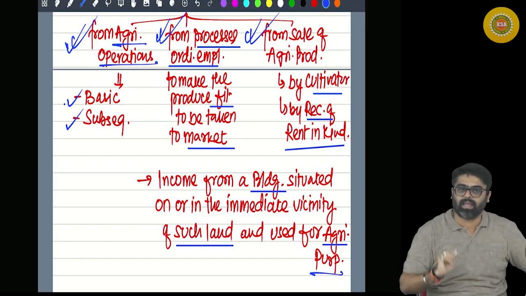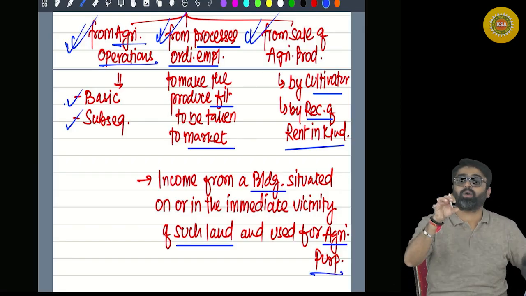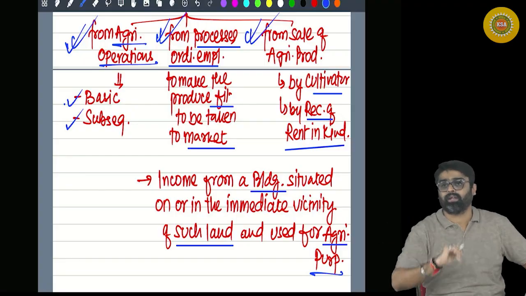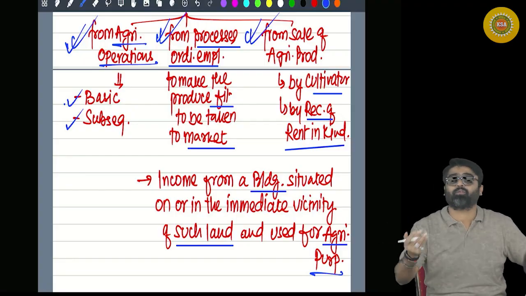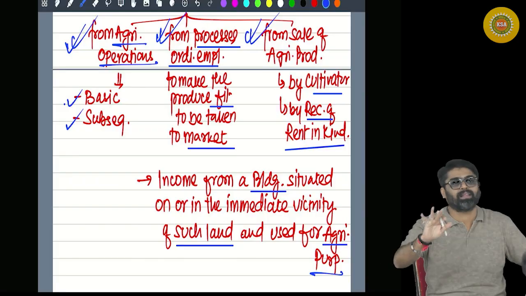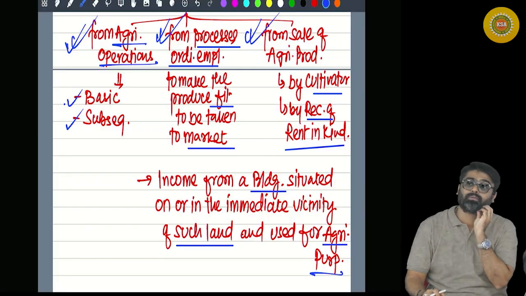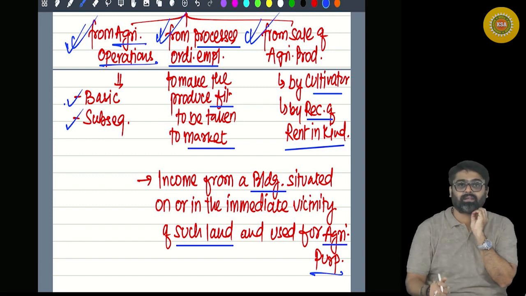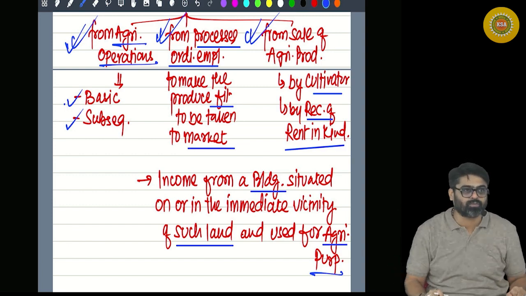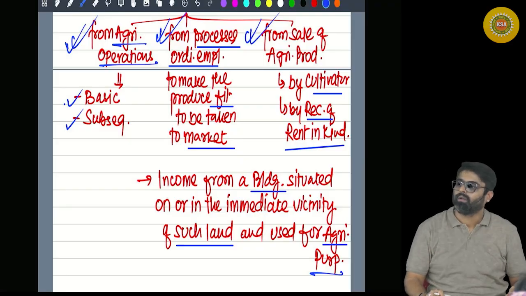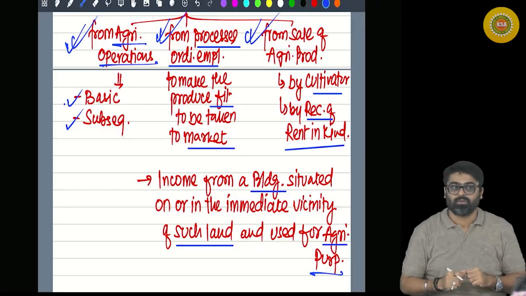So I have one building which is situated on agricultural land, or in the immediate vicinity, meaning nearby that land. And that building is used for agriculture, to store my agricultural produce and to store the equipment. Or it can be used as a dwelling house.